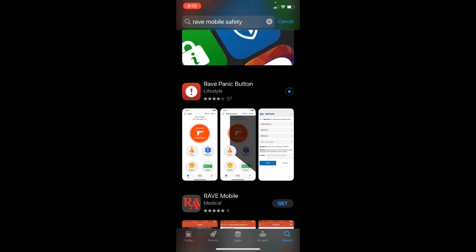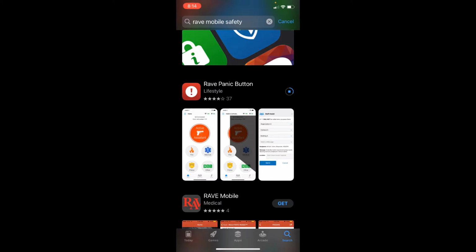So while this is installing, one thing to note about using the Rave mobile app, this is completely optional for the school district. As an employee of the school district, you are not required to use the mobile safety app. However, in the event of any school emergency, it's highly recommended to use the mobile app as a means of communication with school administration, as well as having an additional piece of technology in your pocket that would aid in being able to help you as an employee communicate and notify emergency services in a much faster response.